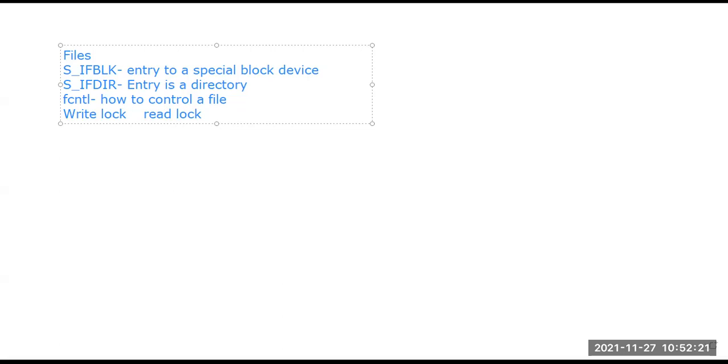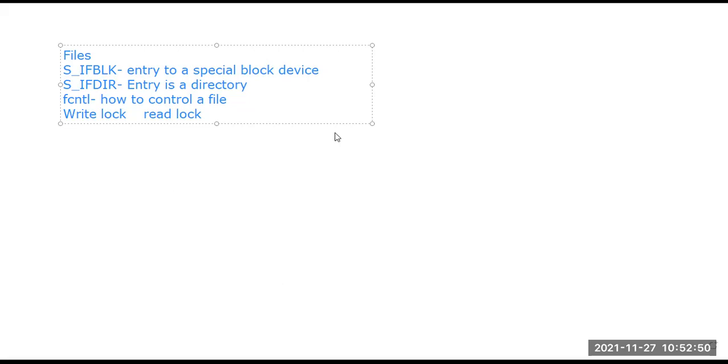We have the privilege, the access for reading a particular file, so we can read the data, but we cannot do any other process. And a write lock is the one where we stop others from writing. So there are 2 kinds, write lock and read lock. A write lock is also called an exclusive lock, and a read lock is known as a shared lock.